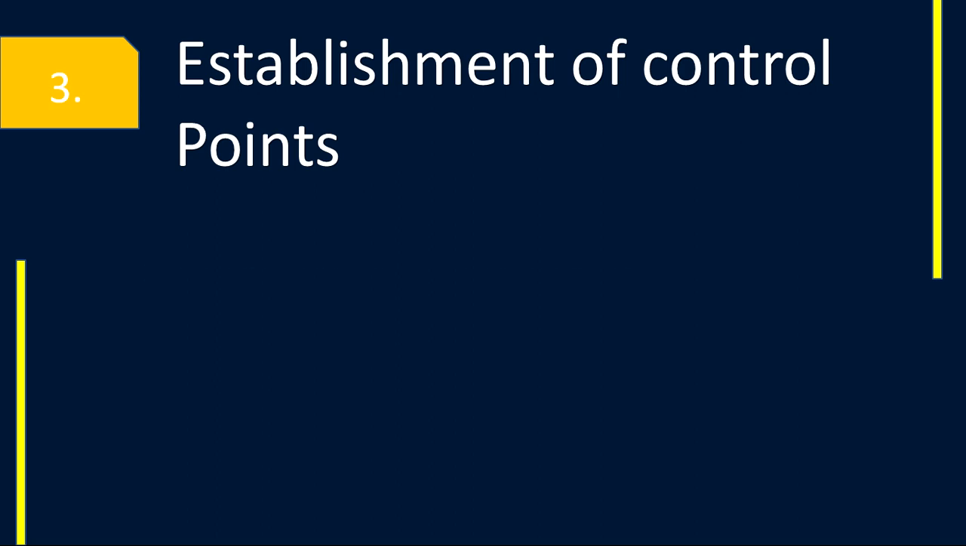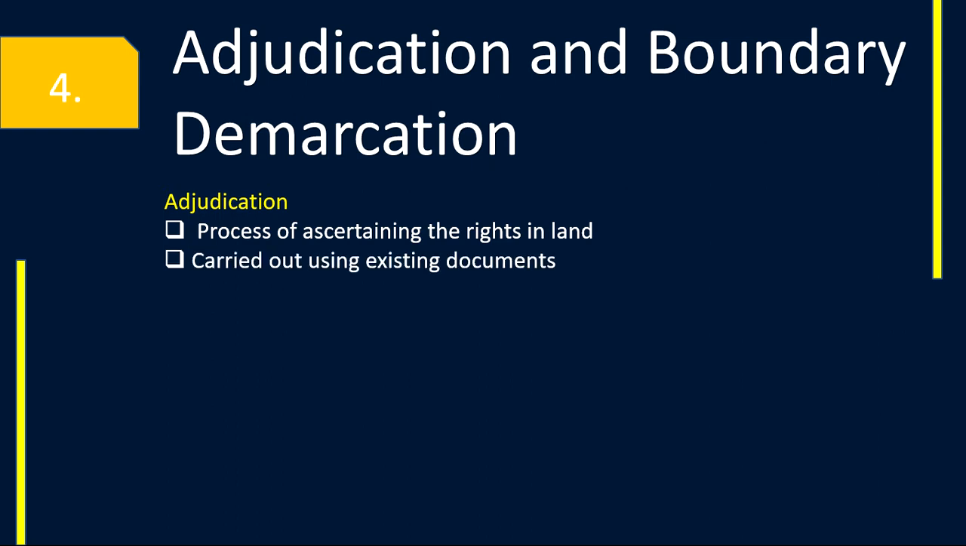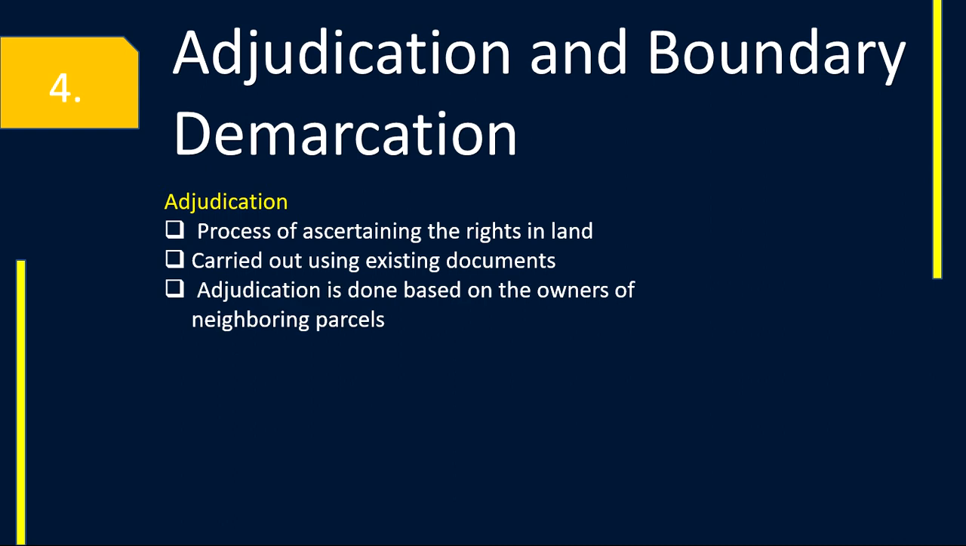Control points are established by the Geodetic Survey Branch of the Survey Department. Close link traverse is followed. And the next step is adjudication and boundary demarcation. Adjudication is the process of asserting the rights in land. It is carried out using existing documents. Adjudication is done based on the owners of neighboring parcels.